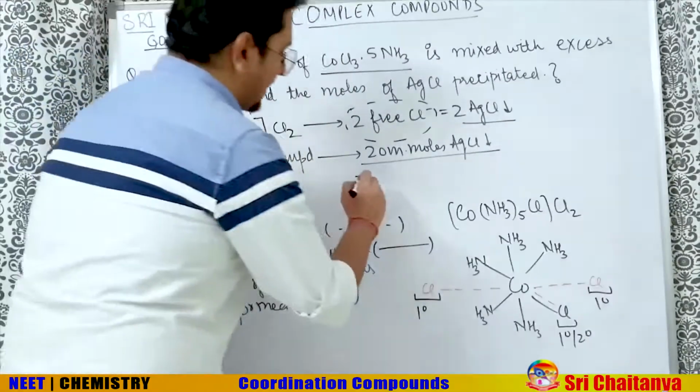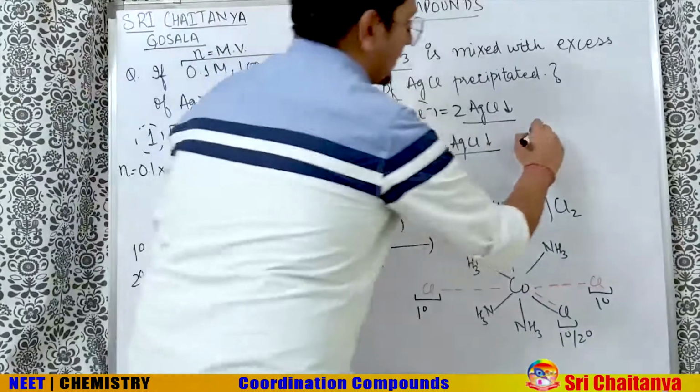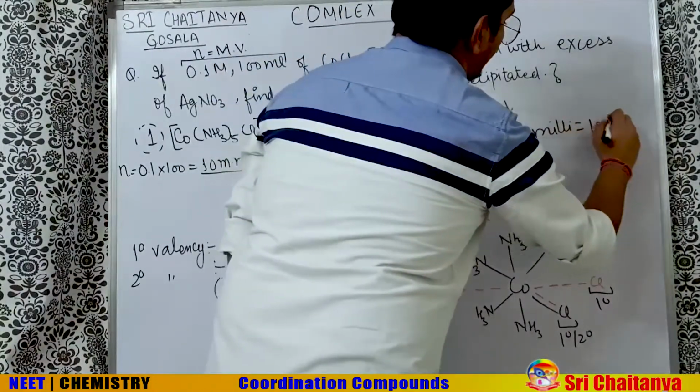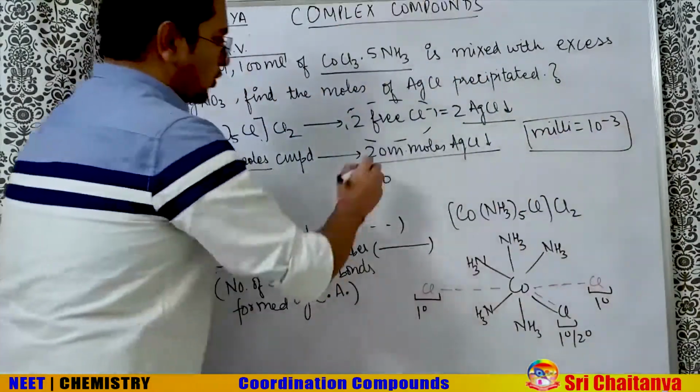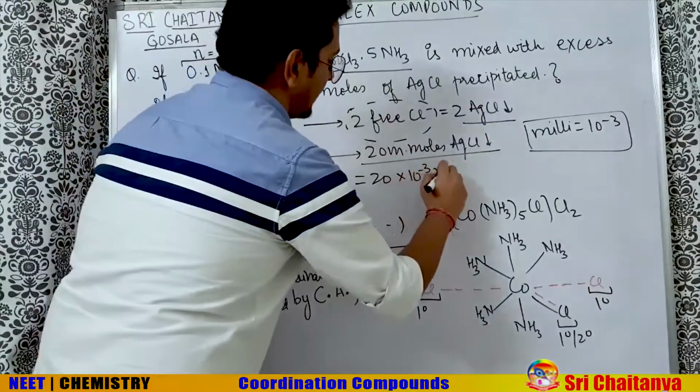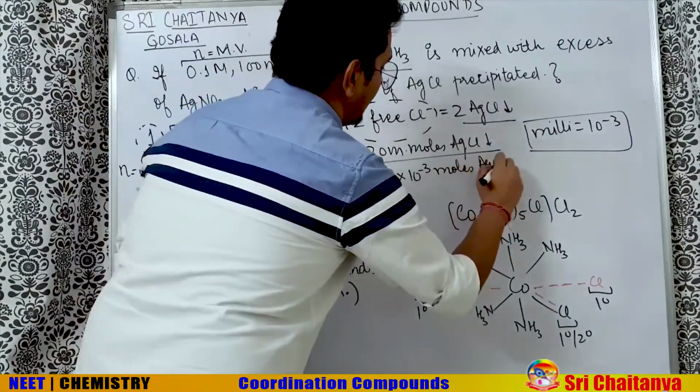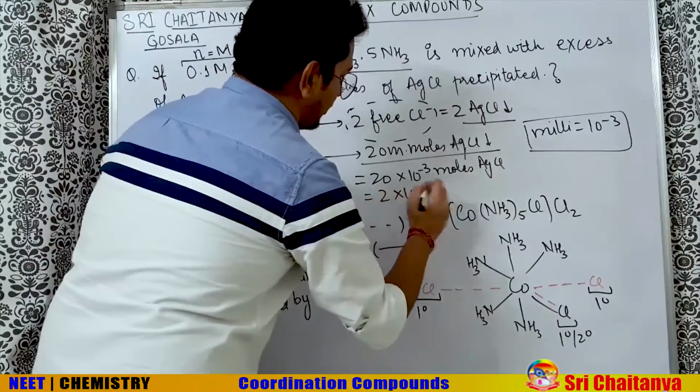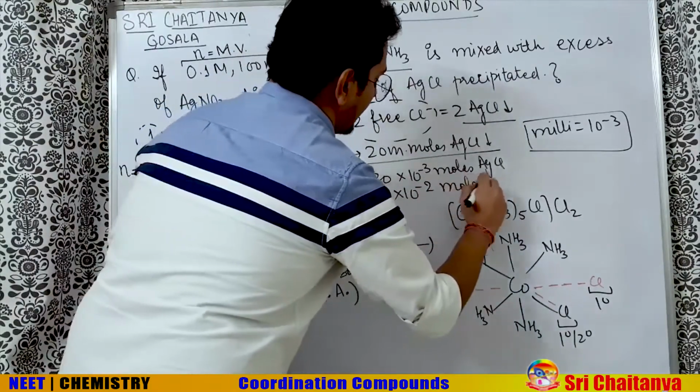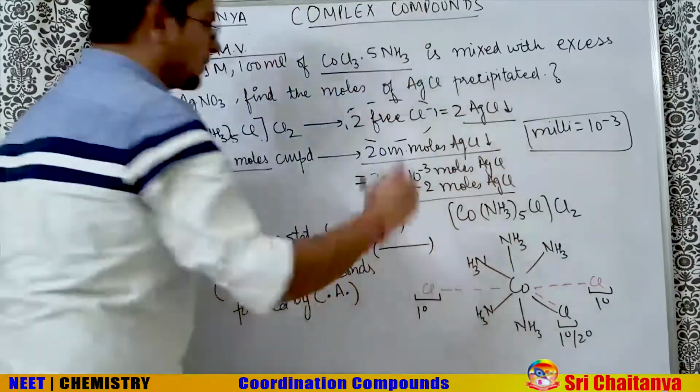And how much is that? 20. Milli means, look, milli means 10 to the power minus 3. So 20 into 10 to the power minus 3 moles of AgCl, that is 2 into 10 to the power minus 2 moles of AgCl, is the answer.